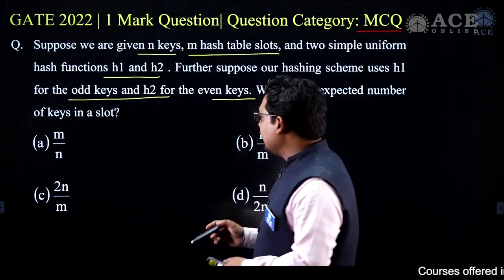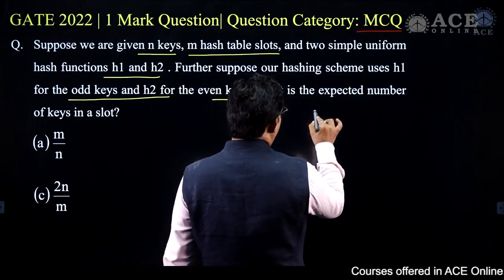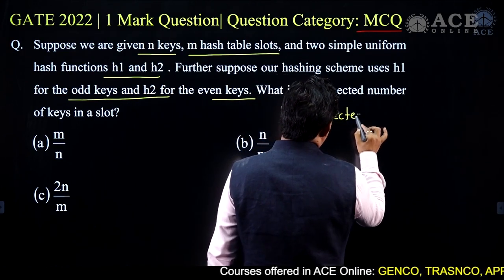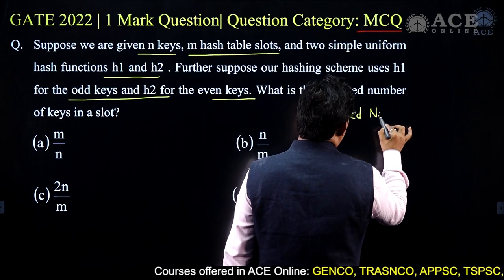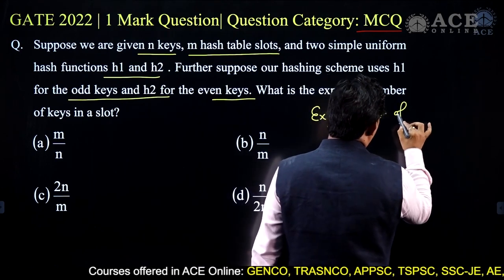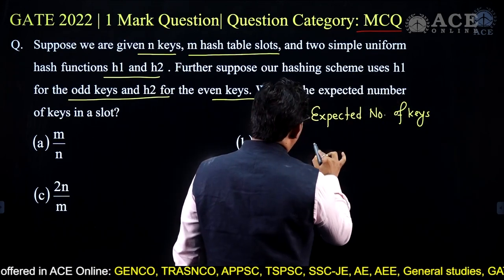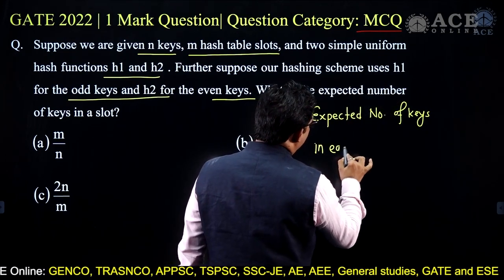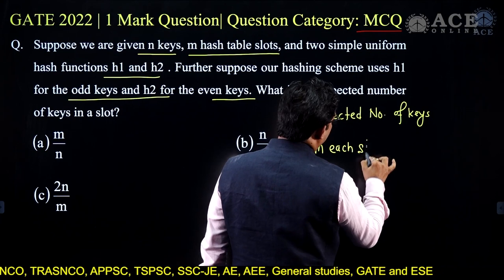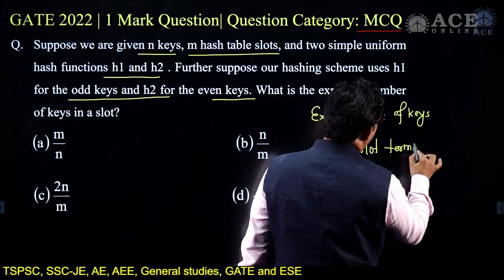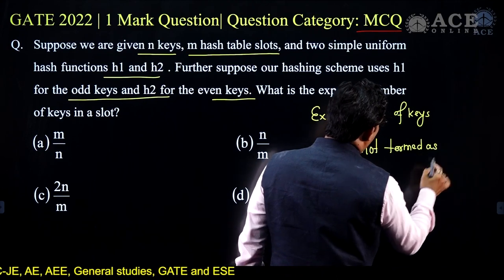Now the expected number of keys in each slot is termed as load factor.